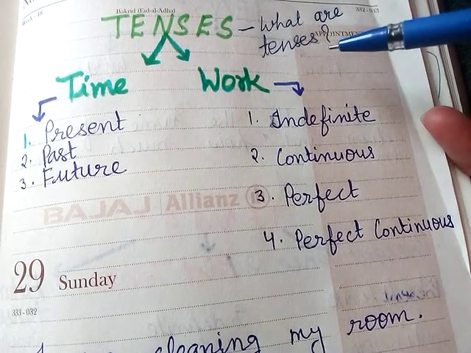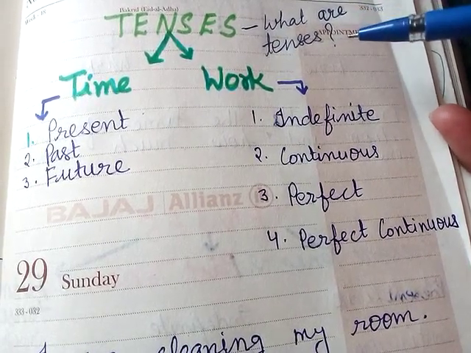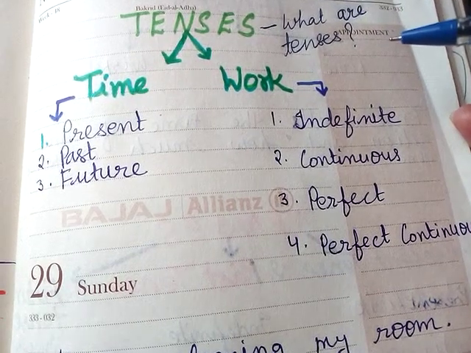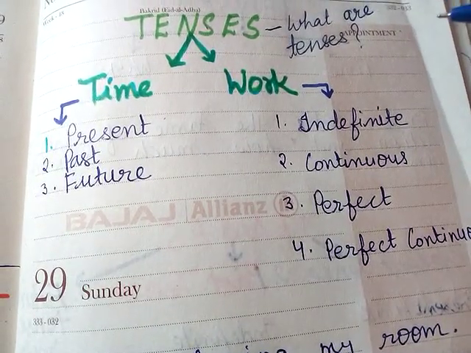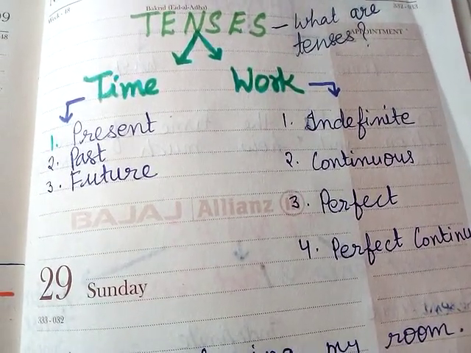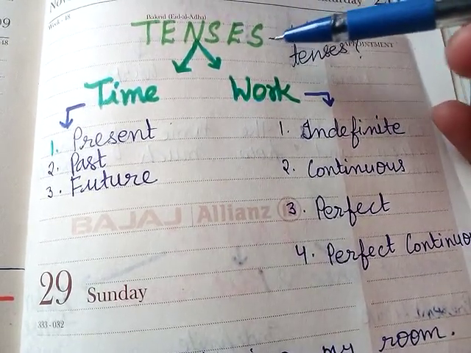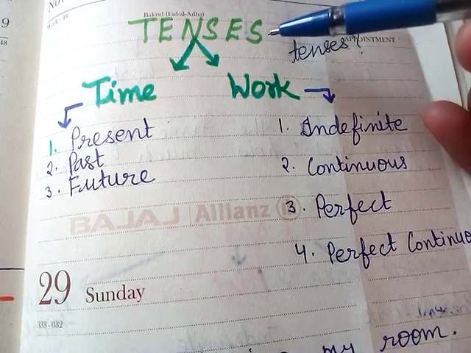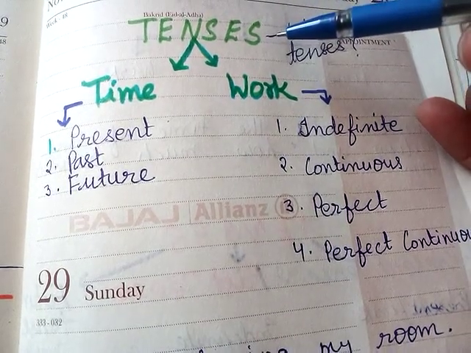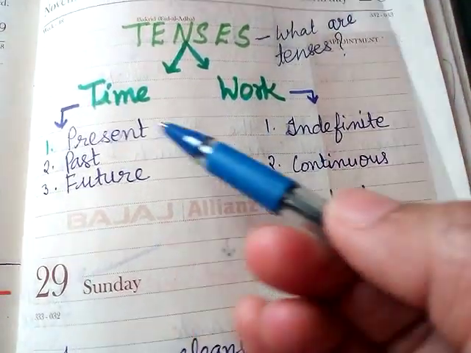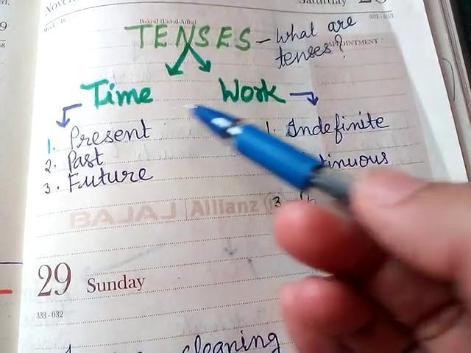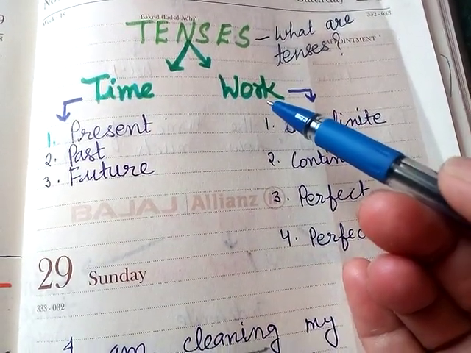Tenses are the rules to understand how to write sentences differently in different ways. And what do tenses tell us? Tenses tell us two things. Number one, time, and number two, work.